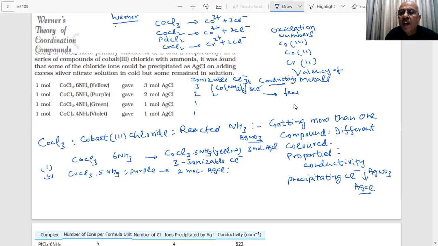These are free, these are ionizable. If I add silver nitrate, it will precipitate these. If this compound is yellow and has this formula, there will be three ionizable chloride ions.